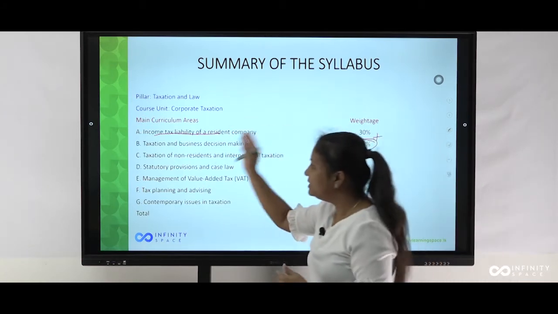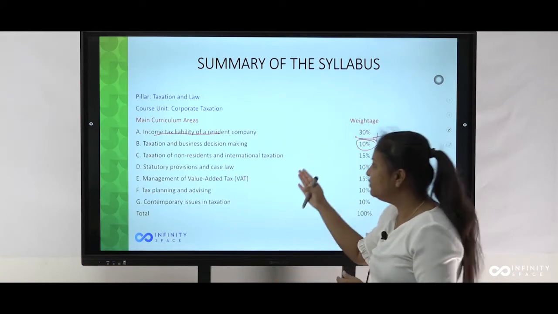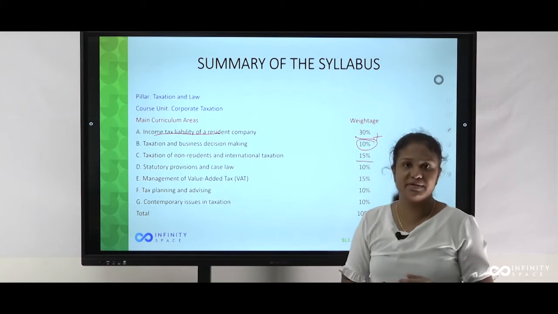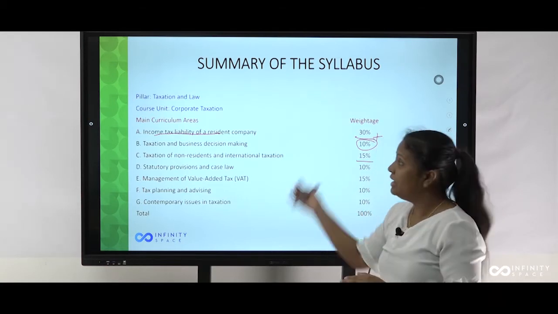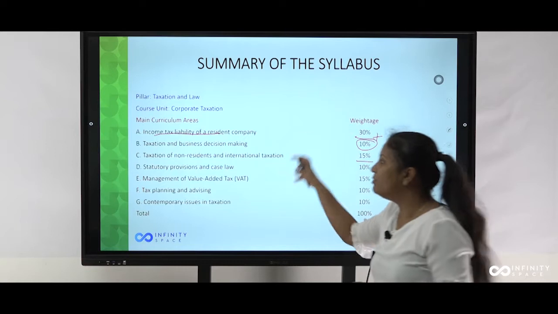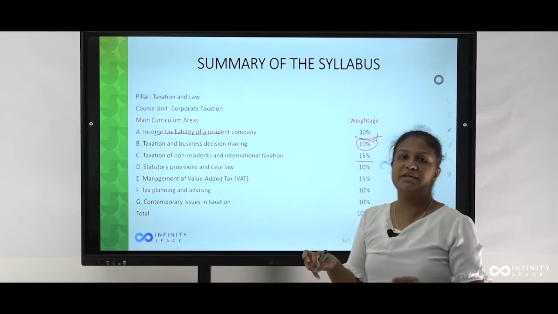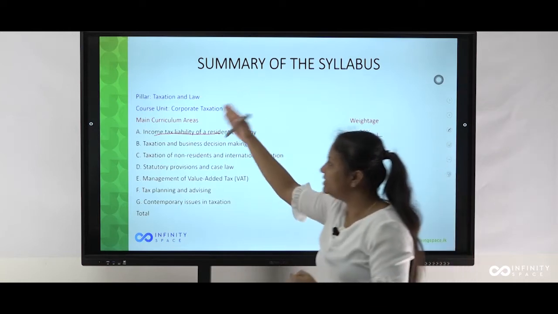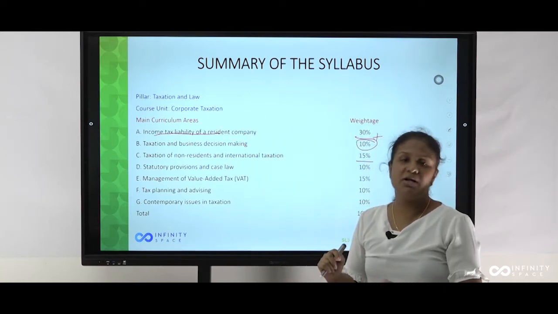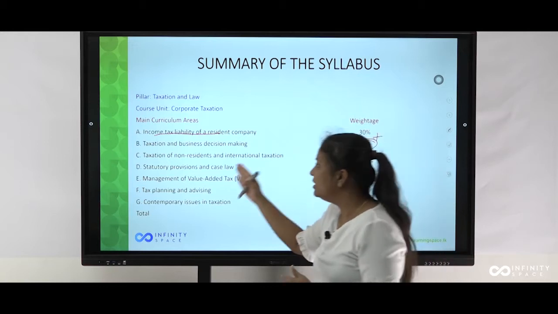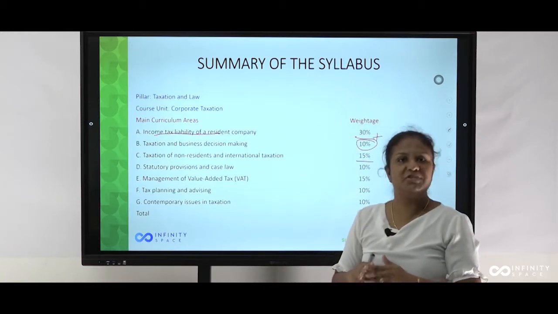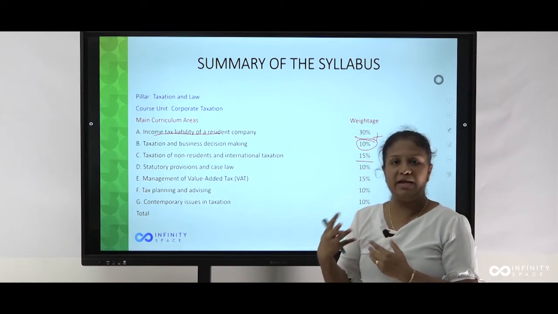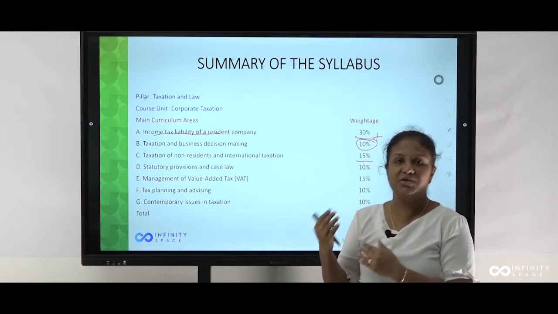Then Part C, taxation of non-residents and international taxation, which is 15% of your syllabus. In that, it is very easy, don't worry about this part. I am always telling, if you can compute the tax liability of a resident person, why can't you compute the tax liability of a non-resident person? It is very easy for you if you know the theoretical areas plus double taxation treaties.